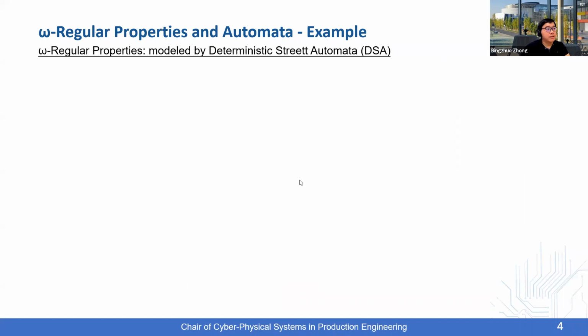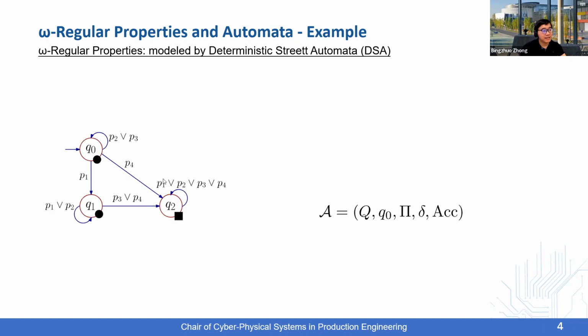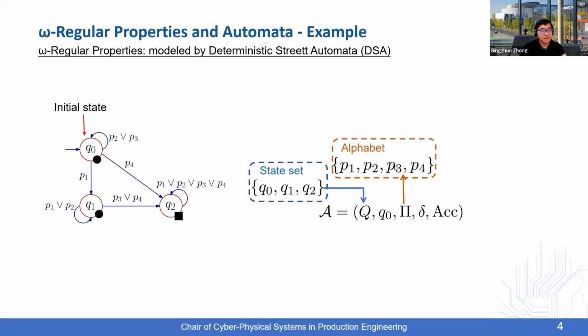Concretely, all the omega regular properties can be modeled by a DSA like this. The formal definition is on the right-hand side, in which capital Q denotes the finite state set. Q0 is the initial state. Capital Pi contains a finite set of alphabets. Within the alphabet, there are some atomic propositions over the transitions within this DSA. The evolution of the DSA is driven by the evolution of the state of the system using the labeling function.